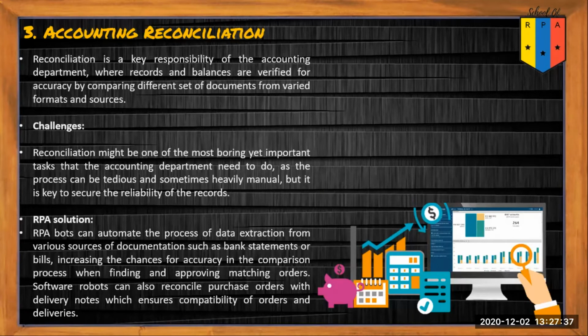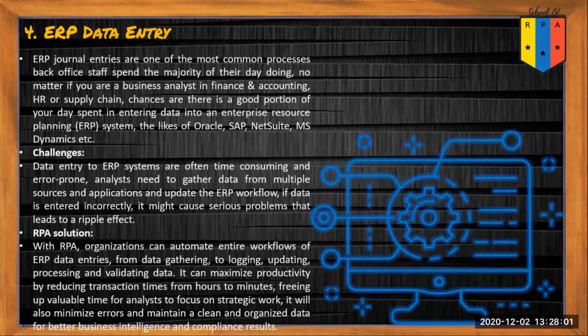RPA bots can automate the process of data extraction from various sources of documentation, such as bank statements or bills, increasing the chance for accuracy in comparison when finding and approving matching orders. Software robots can also reconcile purchase orders with delivery notes, which ensures compatibility of orders and deliveries. Fourth is ERP data entry.